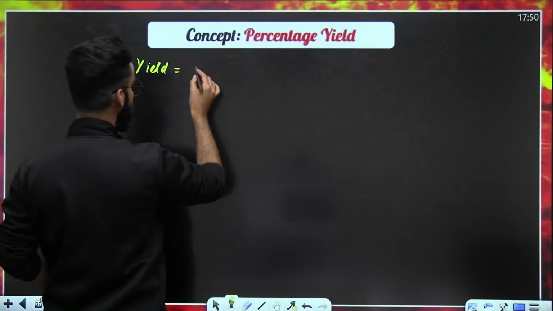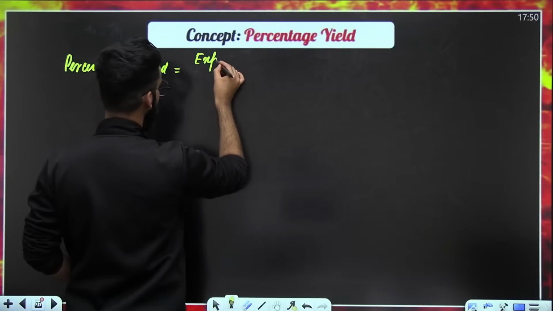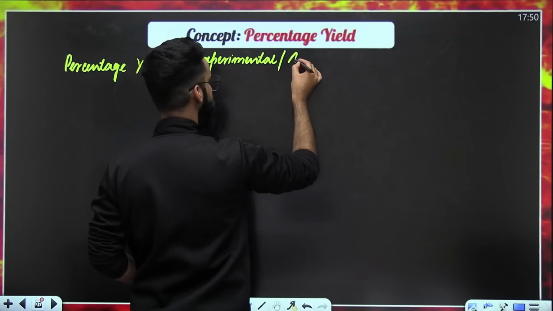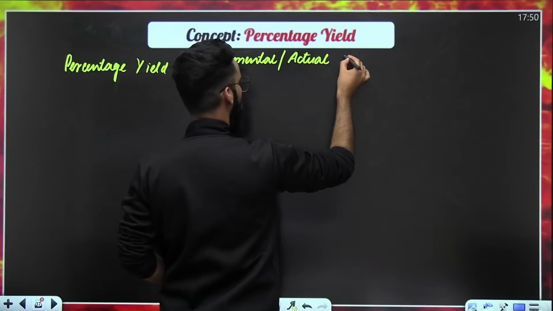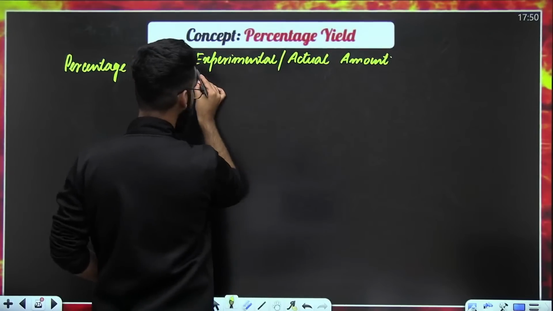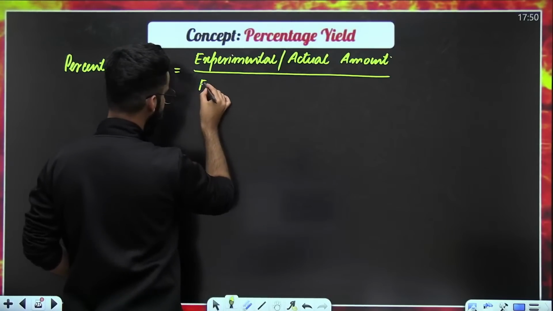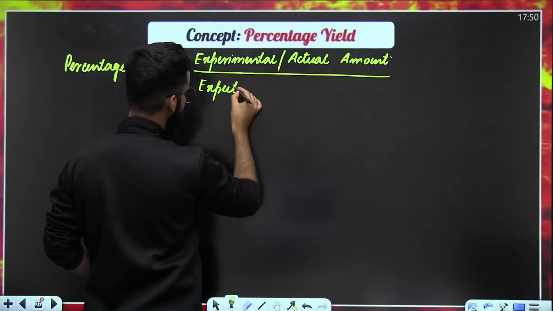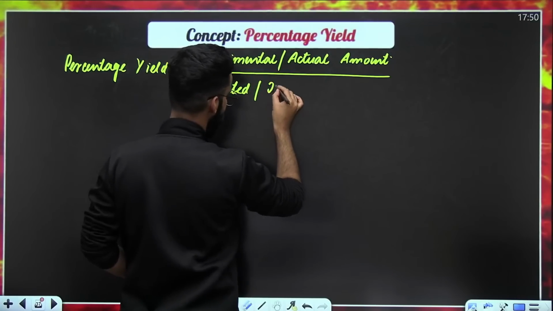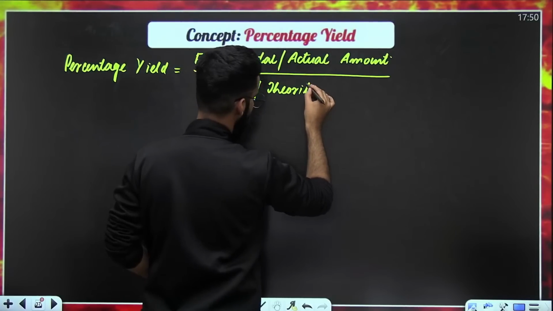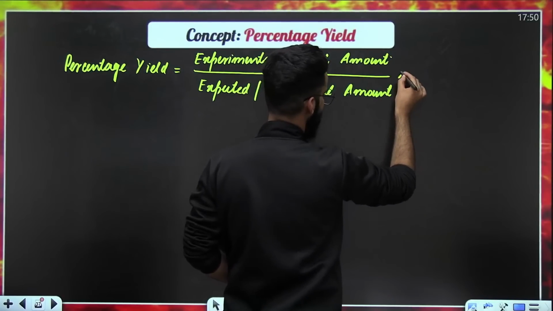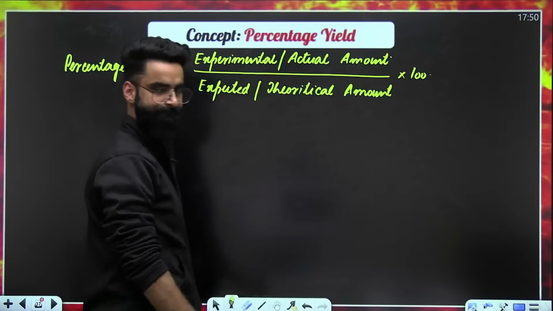Percentage yield is always equal to experimental or actual amount divided by expected or theoretical amount, multiplied by 100.